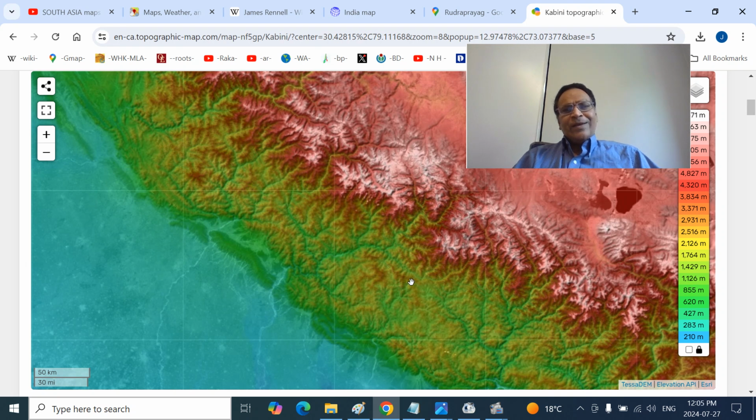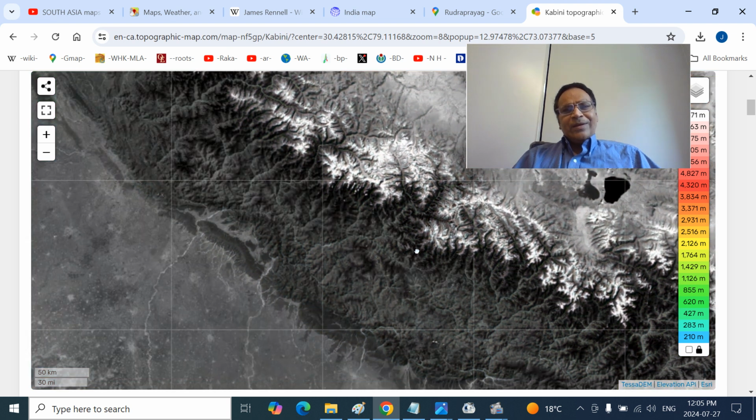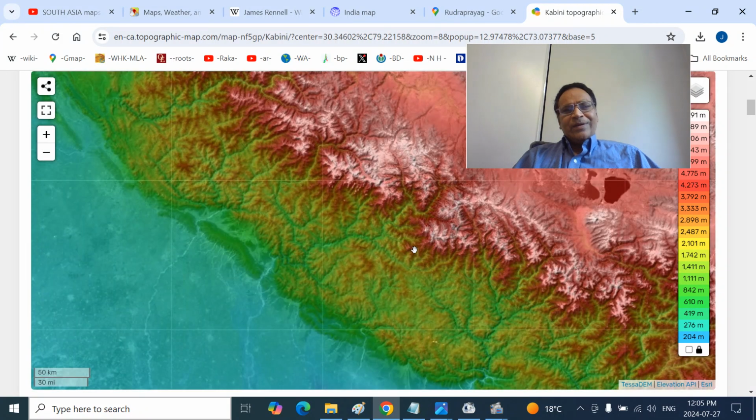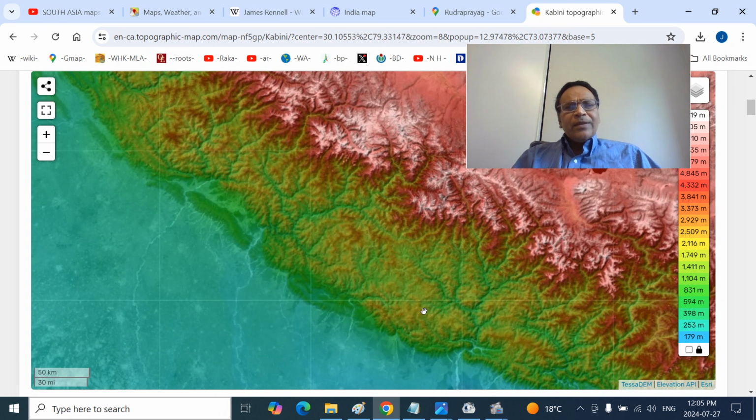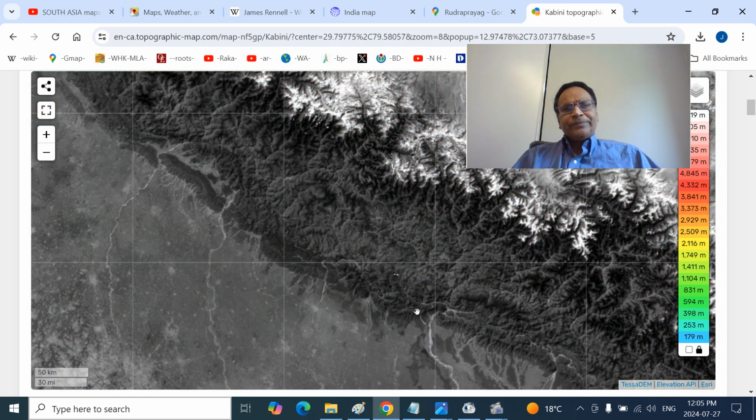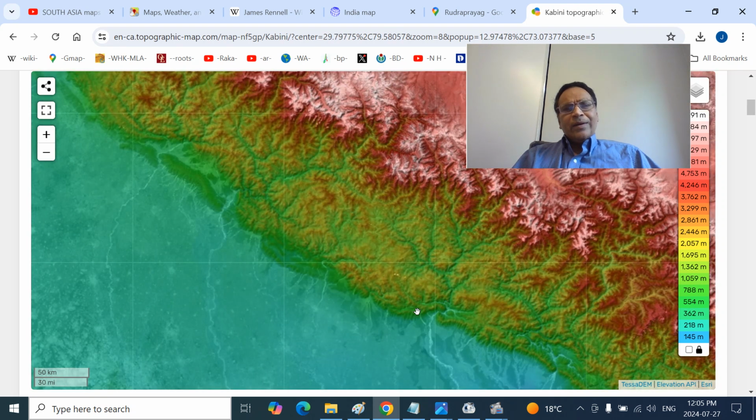Here, this is the Pindar glacier, meaning Pindar. This is Nanda Prayag. So the Nandakini river basin here. So then, excuse me, this is the Nayar river basin here. Then you can see the Ramganga river basin.